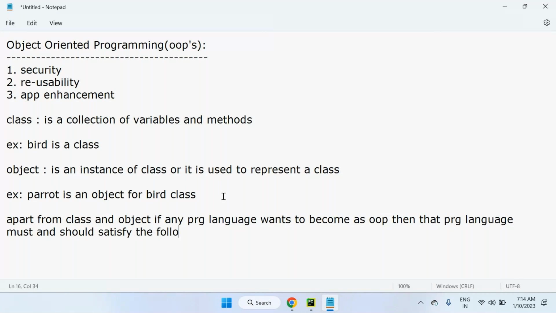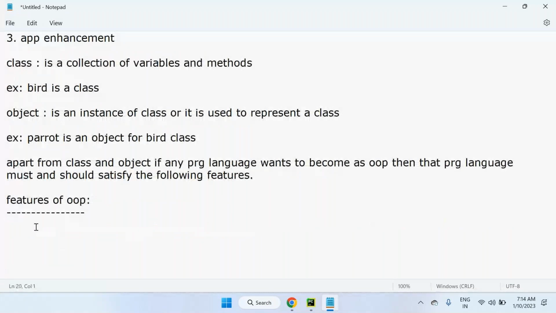These are the features of object-oriented programming. So what are the features of object-oriented programming?